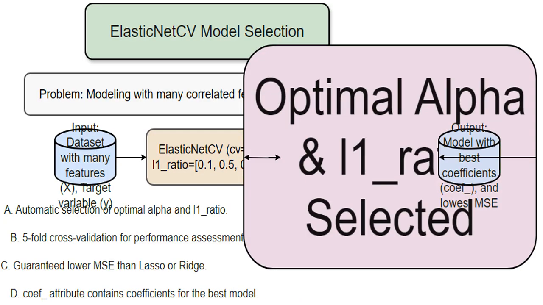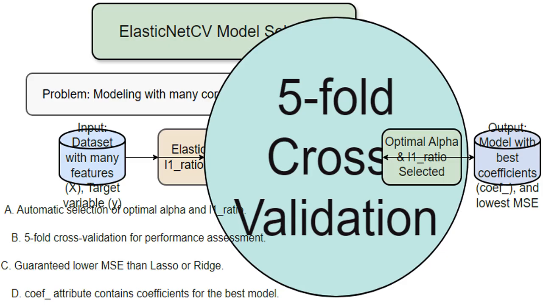The ElasticNetCV algorithm will automatically find the best values for ALPHA, regularization strength, and the balance between L1 and L2 regularization. Think of ALPHA as controlling the overall amount of regularization, and L1_ratio as controlling the mix of L1, lasso, and L2, ridge, penalties.